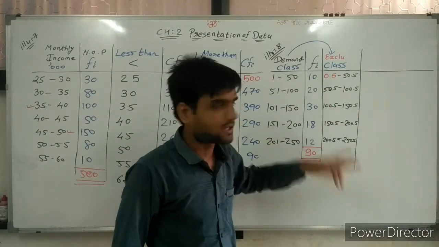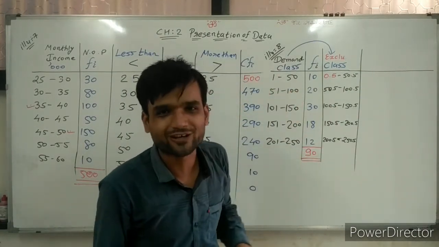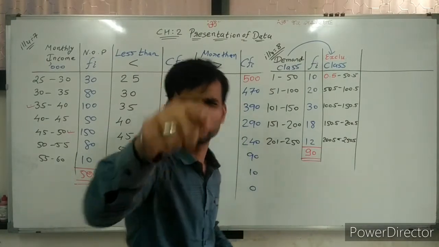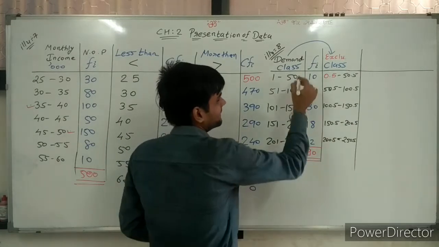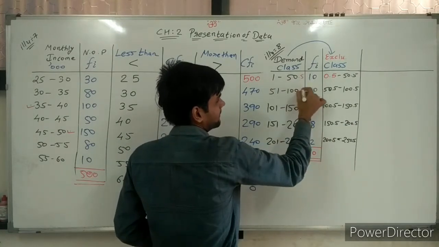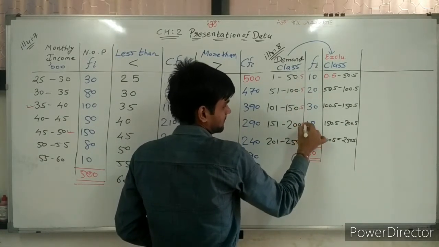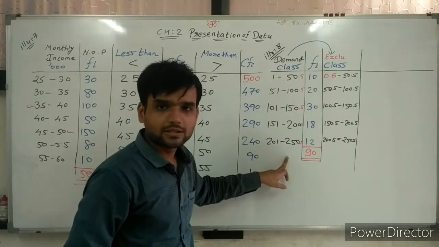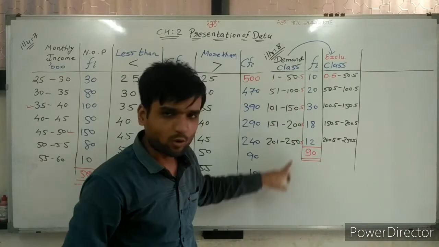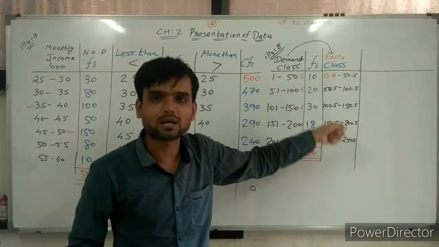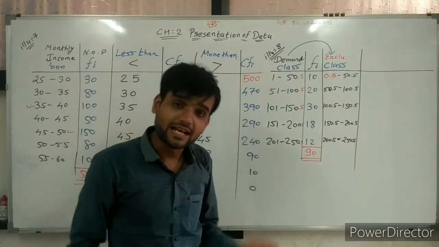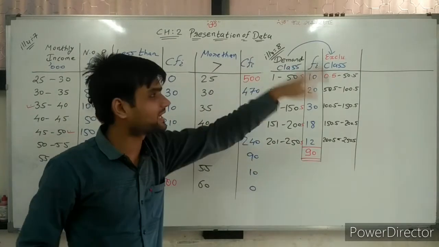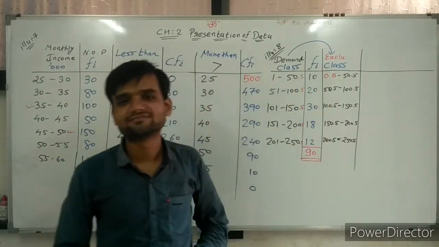Now this is the legal method, total of 2 divided by 2. But what is the illegal method? Many of you know it. Add 0.5 to the upper limit and we get the upper boundary point. In the same way, deducting 0.5 from the lower limit, we get the lower boundary point.